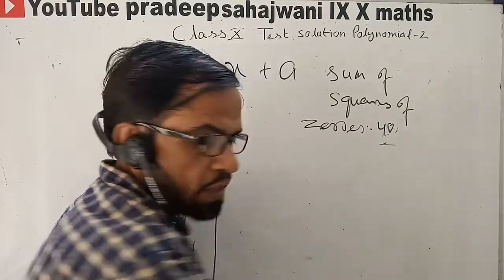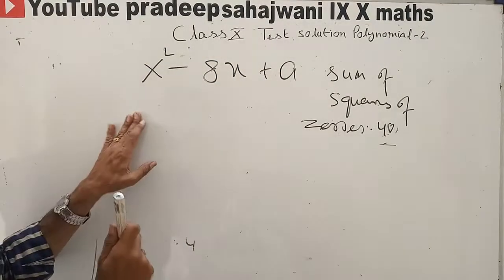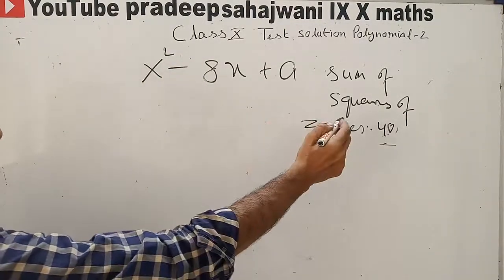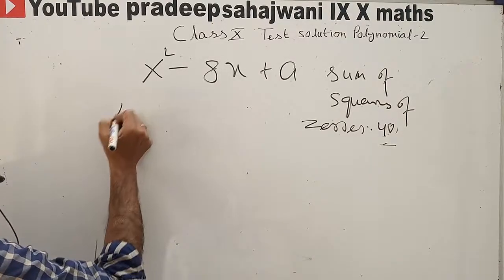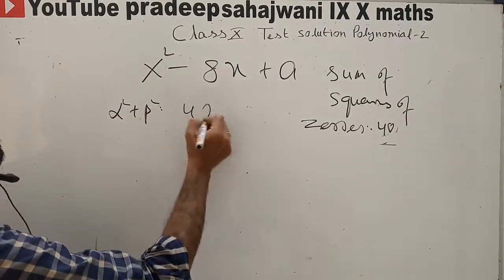This is a competitive question. It came in a lot of examinations also, basic level of the CAT and SSC also. Sum of the squares of the zeros. The sum of the squares means what? Alpha square plus beta square is 40.